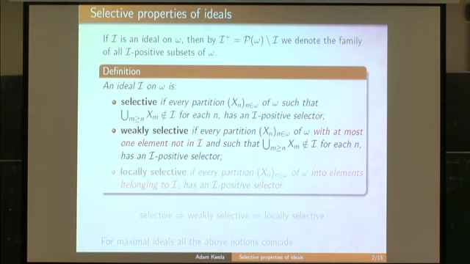An ideal is weakly selective if, again, for every partition there is a selector not belonging to the ideal. But this time we additionally consider only those partitions with at most one element not belonging to the ideal. So a partition into members of the ideal and one set that does not have to belong to the ideal. And similarly, a third definition: an ideal is called locally selective if for every partition into elements belonging to the ideal there is an I positive selector.